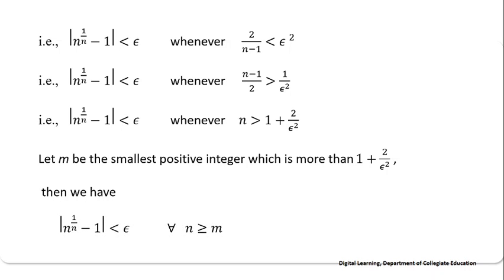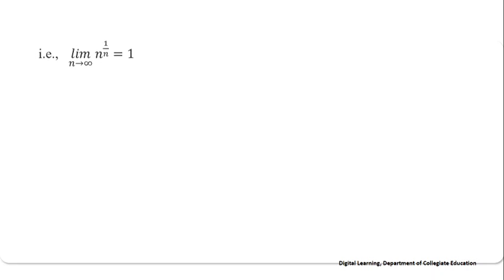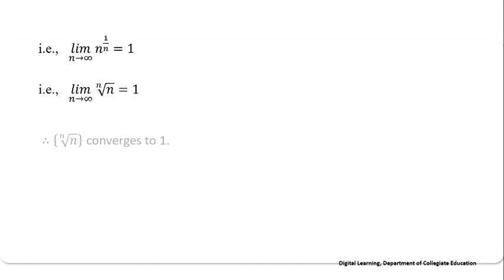Then we have modulus of n power 1 by n minus 1 is less than epsilon for all n more than or equal to m. That is, limit of n power 1 by n as n tends to infinity equals 1. This is by the definition of the convergence of the sequence. It can also be written as limit of nth root of n as n tends to infinity equals 1. Therefore, the sequence nth root of n converges to 1.